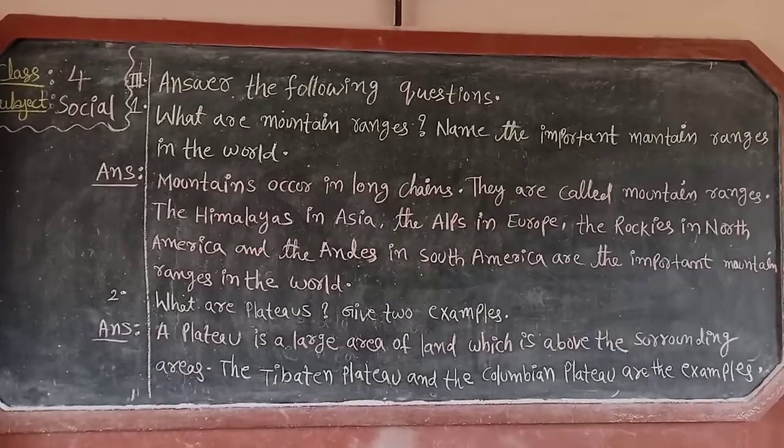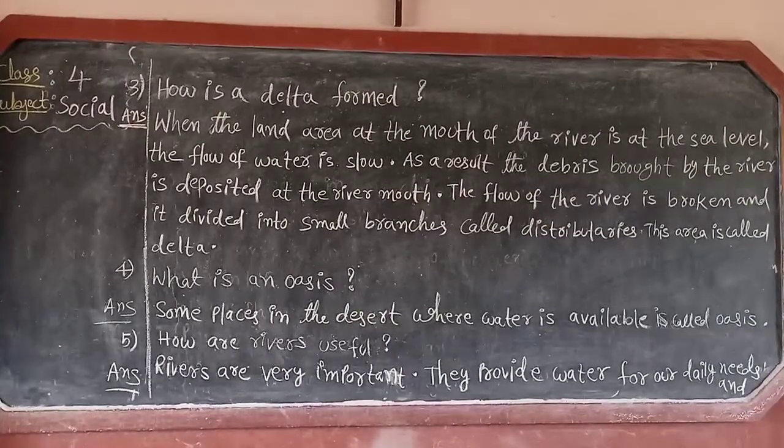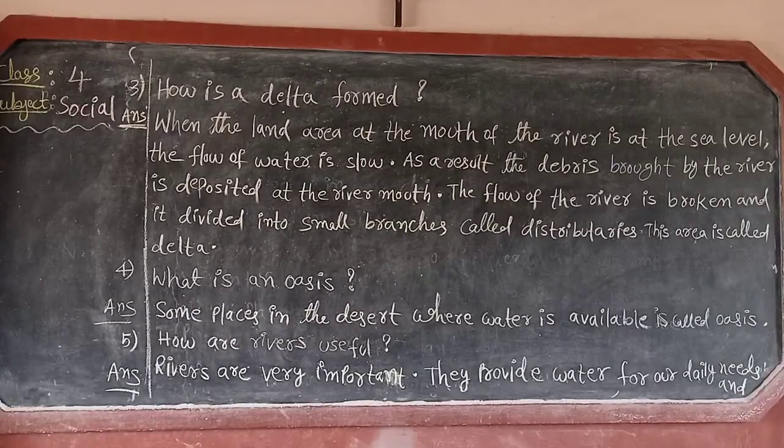Now let us see the third question. Look children, third question. How is a delta formed? Third question answer. When the land area at the mouth of the river is at the sea level, the flow of water is slow.